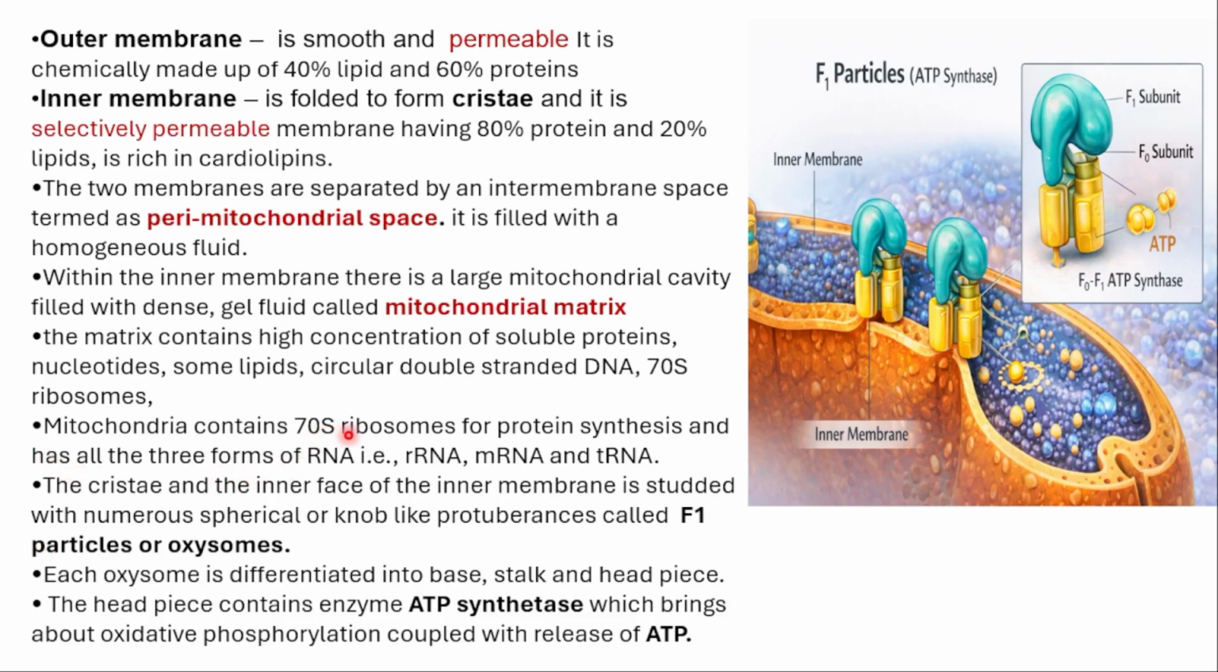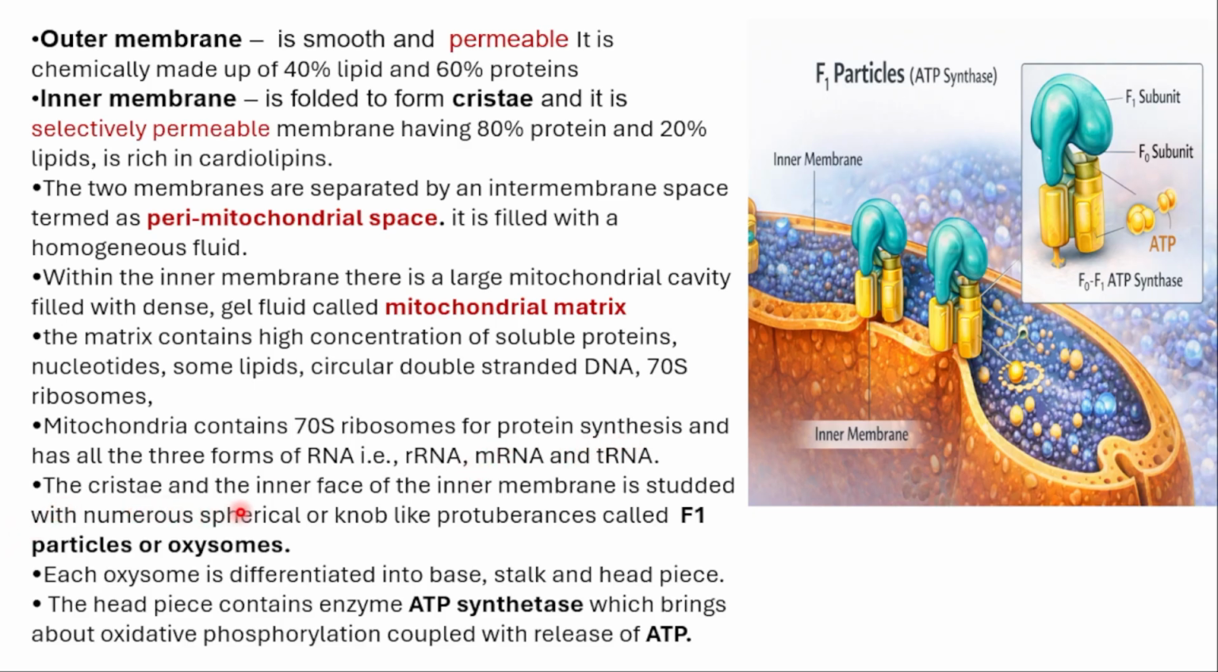Mitochondria contain 70S ribosomes for protein synthesis and have all three forms of RNA. You will come to know the RNA types. There are three types of RNA: rRNA, that is ribosomal RNA; mRNA, that is messenger RNA; tRNA, that is transfer RNA. All three kinds of RNA are present in mitochondria because it has its own 70S ribosomes for the synthesis of what? Protein.